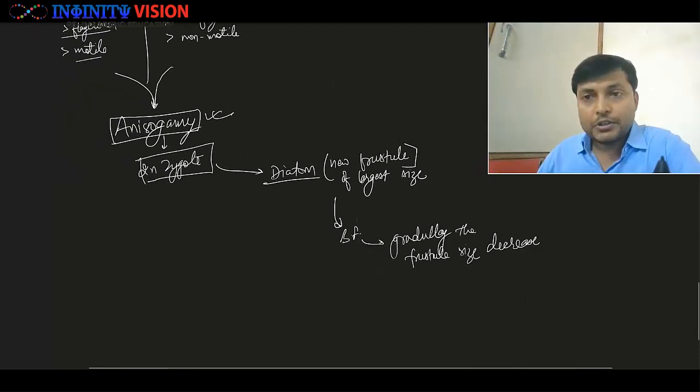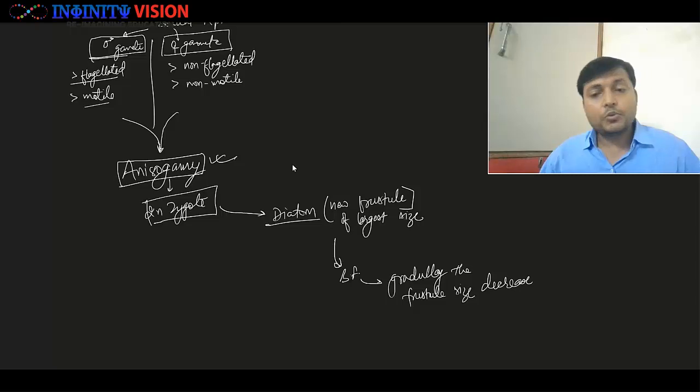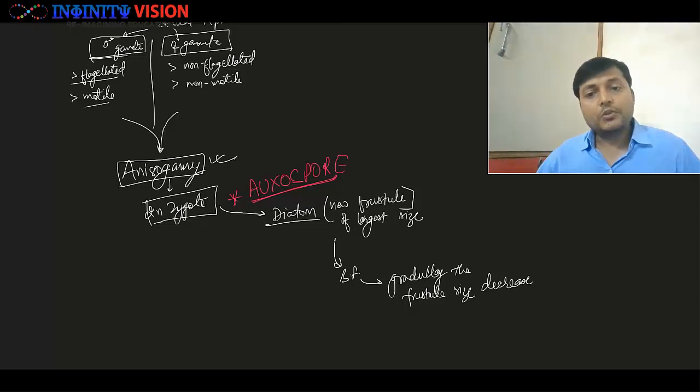Now one thing very important to note here is that this zygote, before developing into a diatom, forms an auxospore. So the zygote forms the auxospore, and then the auxospore develops into the diatom.